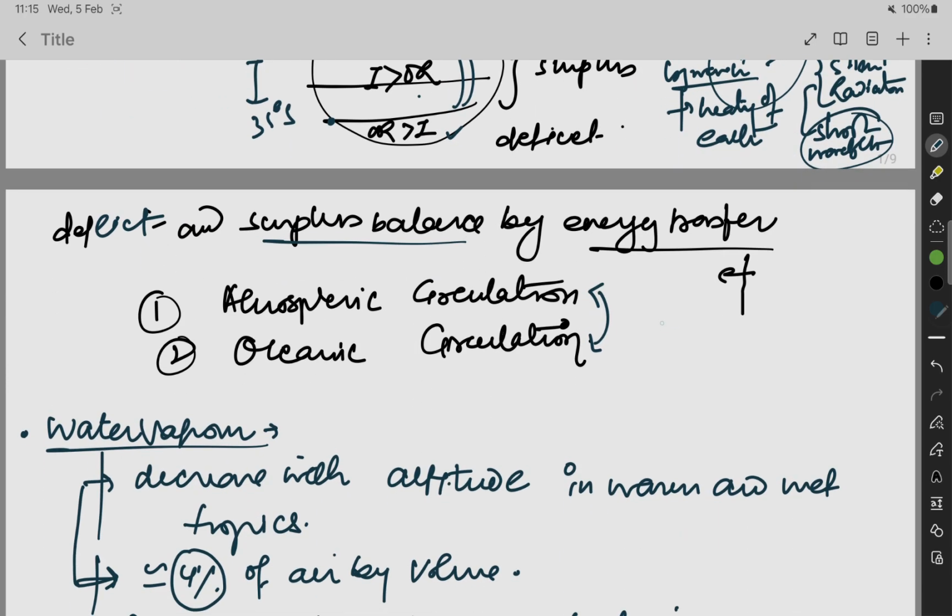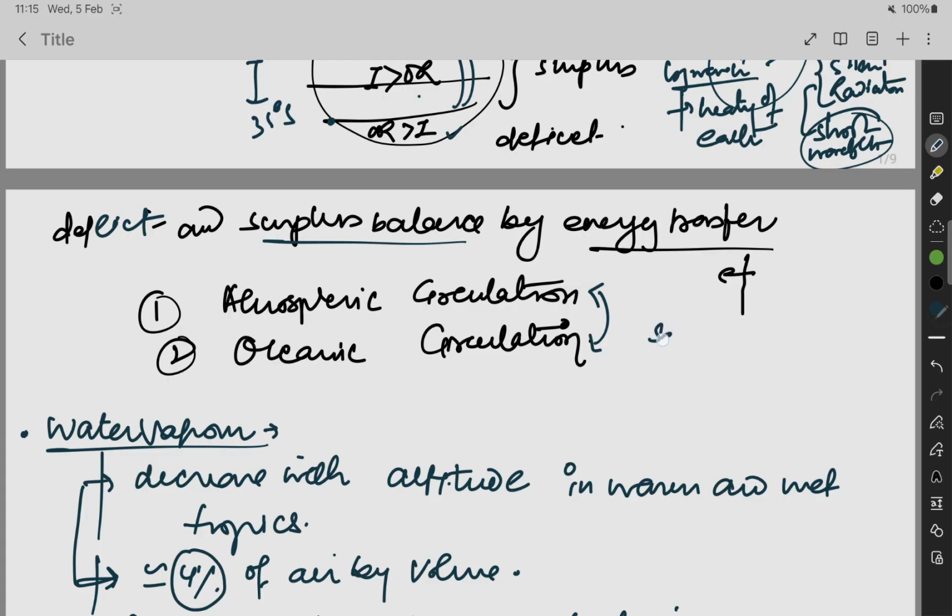Atmospheric circulation and oceanic circulation: we have seen that air moves from high pressure to low pressure, and oceanic circulation is the same, high to low. Why is this happening? To balance the atmosphere, to balance all the gases and the energy transfer from one place to another, so that we can get a balance.